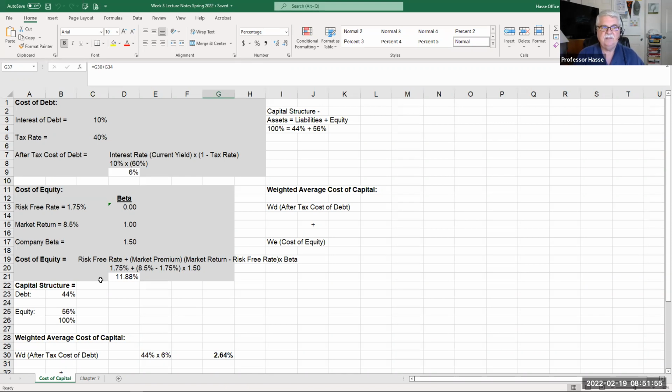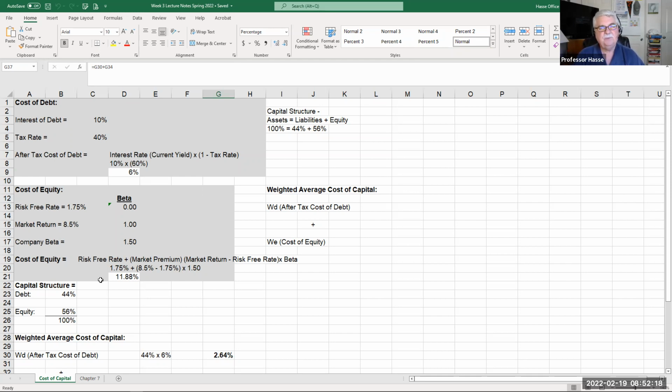In this example, that interest rate is 10%. The company's corporate tax rate, both federal and state combined, is 40%. Taking that 40% tax rate and applying it to the interest rate on the debt, I can determine the after-tax cost of debt to the company.